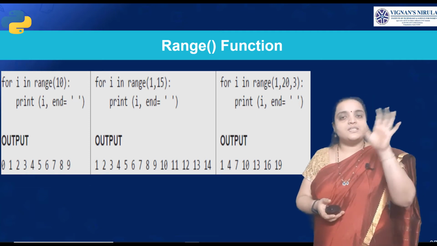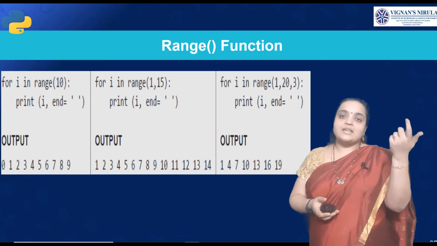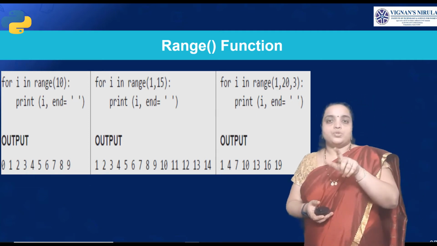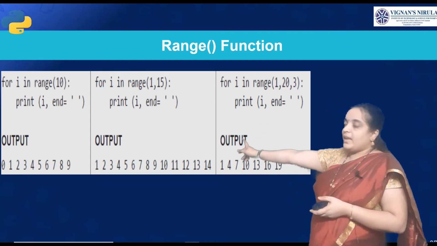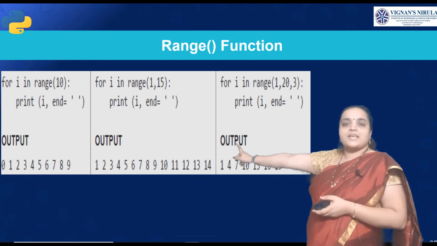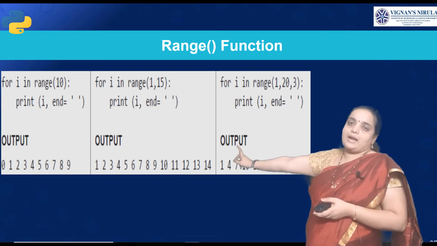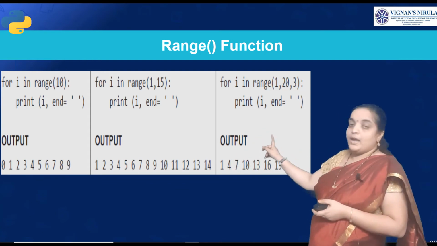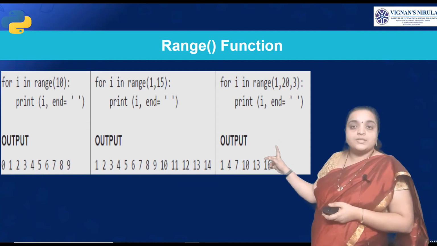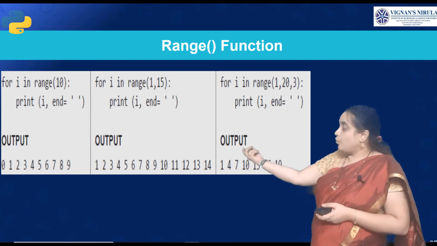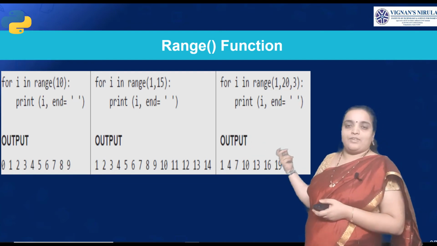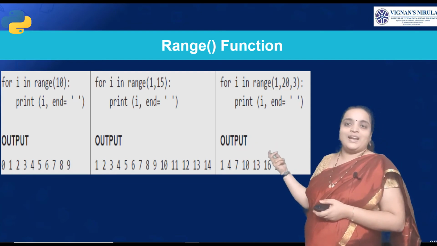So range is 10 means the value starts from 0 to 9. So it is printed as 0, 1, 2, 3, 4, 5, 6, 7, 8 and 9. Here 1 to 15 means the range starts from 1, not from 0. So up to 15 it will be printed, that is 1 to 14 is printed.